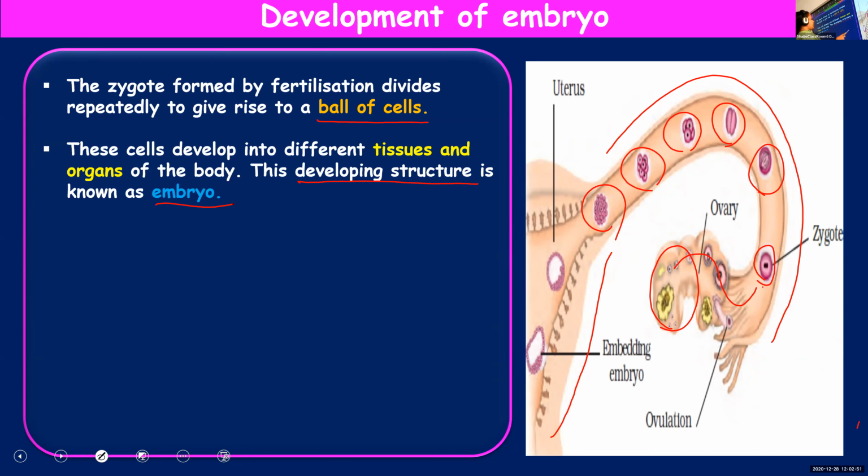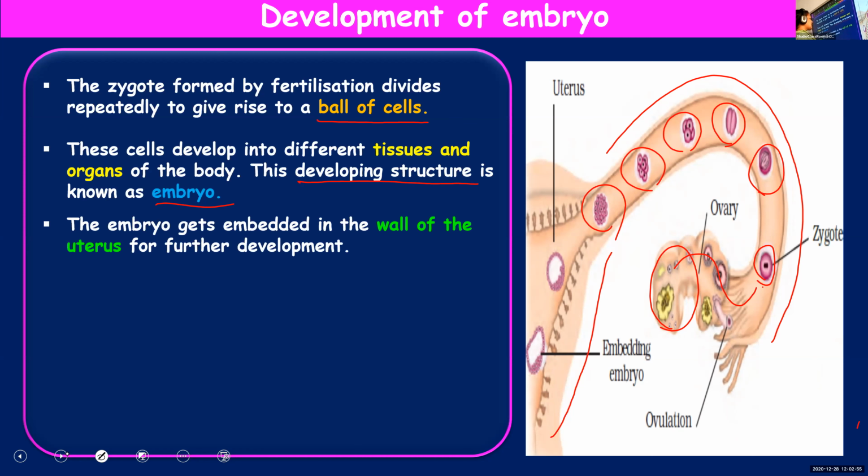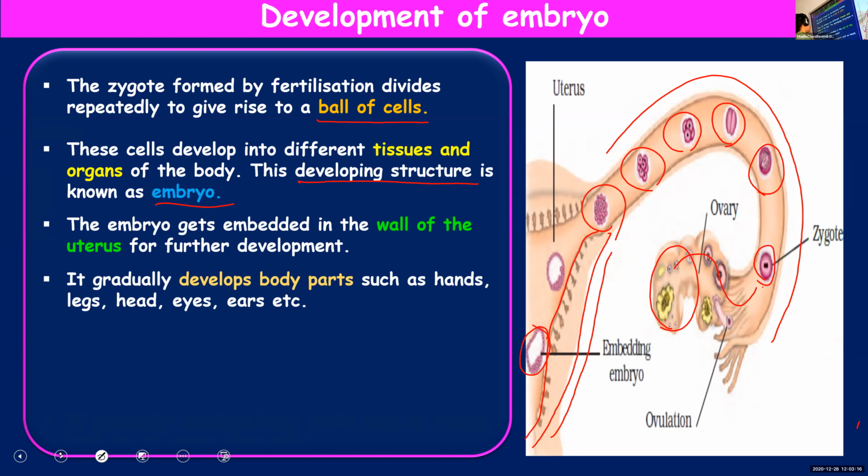So once the embryo has formed, zygote formation is taking place in the fallopian tube or oviduct. But once the embryo is formed, it will come and get attached to the wall of the uterus. So this is the uterus, and it will come and get attached to the uterine wall for further development. And there inside the uterus, further development takes place.